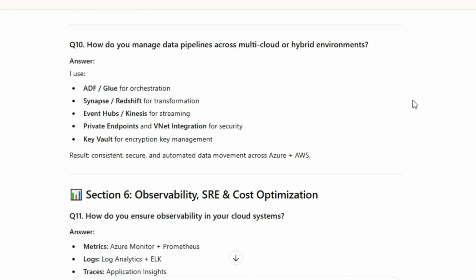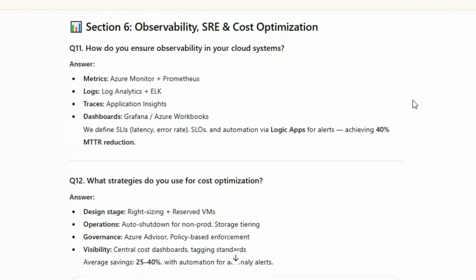Section 6: Observability, SRE, and Cost Optimization. Q11. How do you ensure observability in your cloud systems? Answer: Metrics: Azure Monitor plus Prometheus. Logs: Log Analytics plus ELK. Traces: Application Insights. Dashboards: Grafana/Azure Workbooks. We define SLIs (latency, error rate), SLOs, and automation via Logic Apps for alerts, achieving a 40% MTTR reduction.